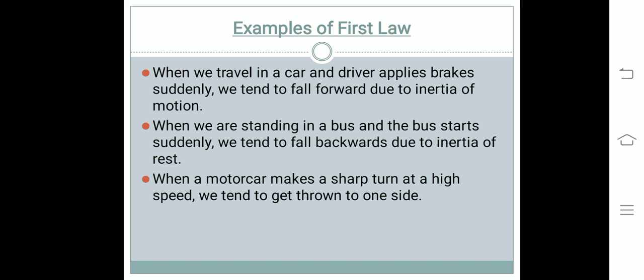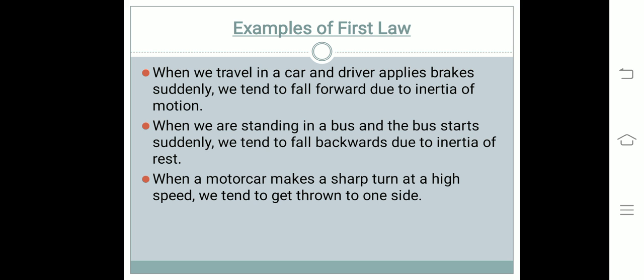Let's study in detail. Now, we tend to remain at rest with respect to the seat until the driver applies a braking force to stop the car. With the application of brakes, the car slows down, but our body tends to continue in the same state of motion because of its inertia.